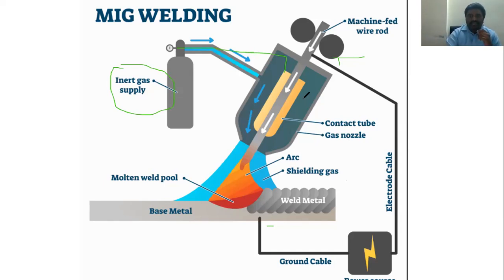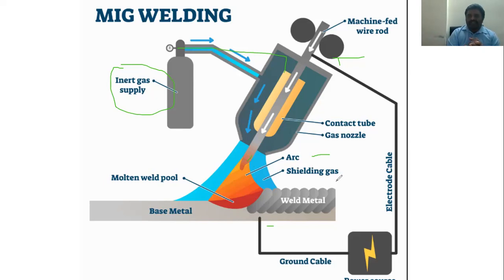I am saying the filler metal, as I explained in a previous slide. The filler metal, the arc and the weld pool are shielded by the gas. What is the use of inert gas? We know very well that it protects from the atmosphere.